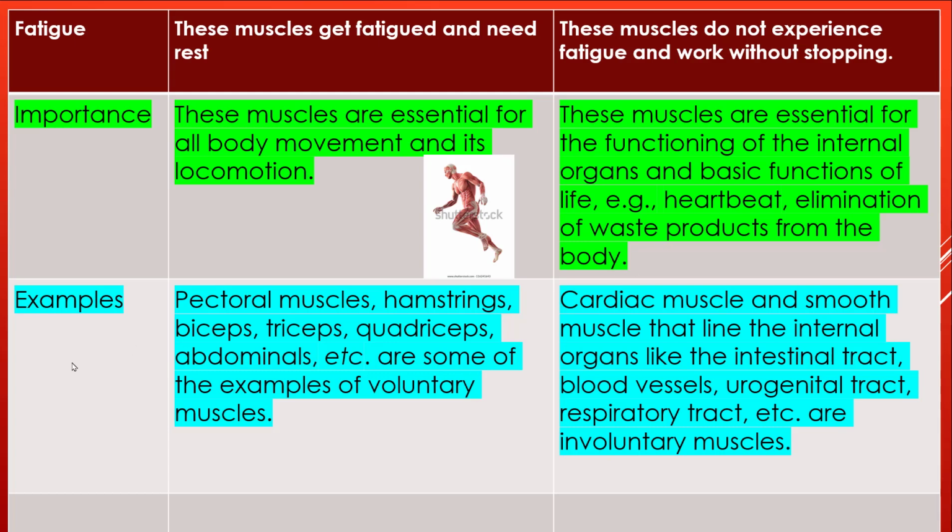Examples of voluntary muscle are pectoral muscle, hamstring muscle, bicep, tricep, quadriceps, abdominal, etc. These are some of the examples of voluntary muscles. Cardiac muscle and smooth muscle that line the internal organs like the intestinal tract, blood vessels, urinary tract, and respiratory tract are involuntary muscles. So cardiac muscle alone, and although these muscles are involuntary.